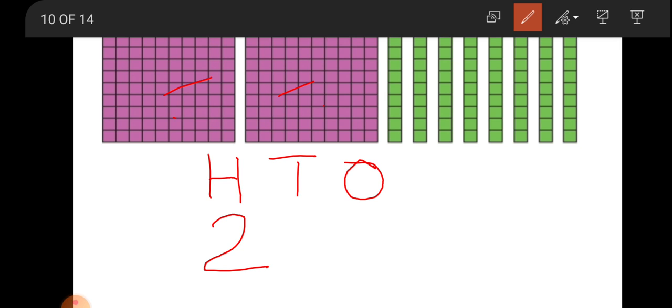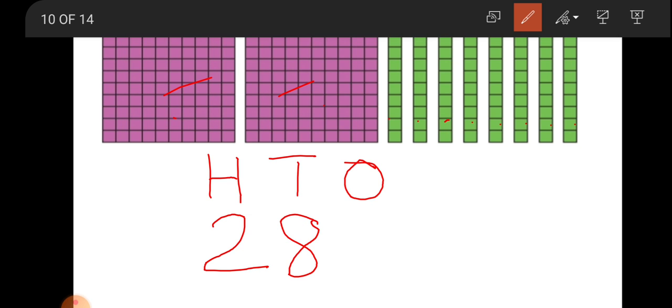And how many columns? Columns represent tens. So now write the columns number in the tens place. Let's count columns: 1, 2, 3, 4, 5, 6, 7, 8. Columns are 8 and columns represent tens, so write 8 in the tens place.